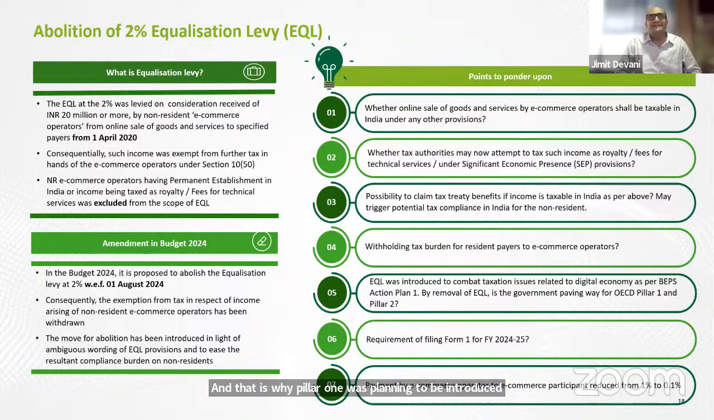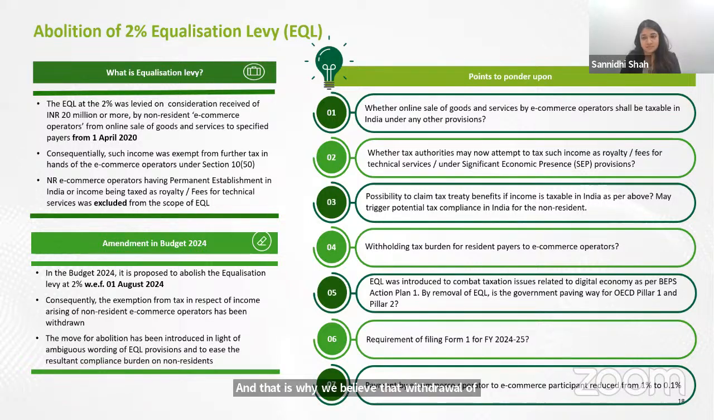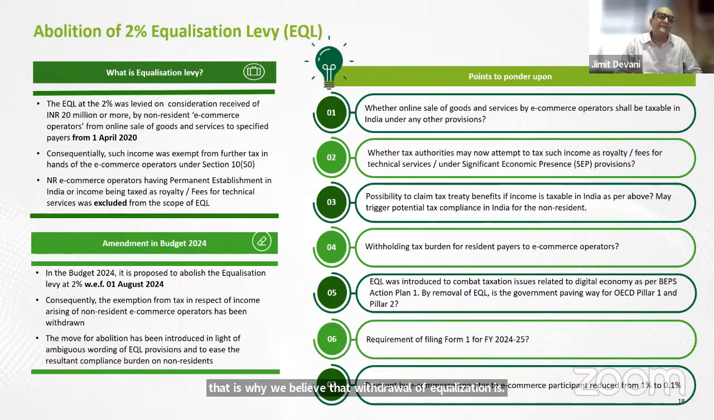So hopefully in the next 6 months, when the government comes out with the budget, or basically the new direct tax code, as the government is saying that in 6 months they are going to revamp the entire code, we do see an anticipation that pillar 1, pillar 2 would be brought in, very likely. And that is why we believe that withdrawal of equalization levy is 6 months prior to what it could have been. Having said that, it's a good measure as far as non-residents are concerned. But one point to note is they still have to comply till 31st of July. So it's not that it is withdrawn with retrospective effect. It is withdrawn only with prospective effect, and you will have to still comply with the same.